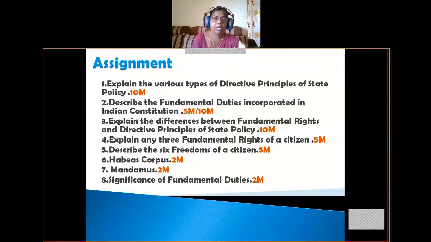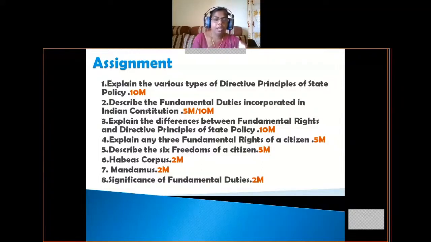Okay. So next 6th one is habeas corpus. 6th question is habeas corpus, and this is given for 2 marks, and habeas corpus is one of the writs issued by the Supreme Court or High Court to protect against the illegal arrest of a person. Okay, so next 7th question, mandamus. 7th question was mandamus, and this is also given for 2 marks, and this is also one of the writs issued by Supreme Court or High Court against a public official who is not doing his duty properly.